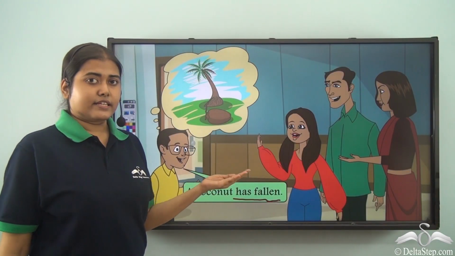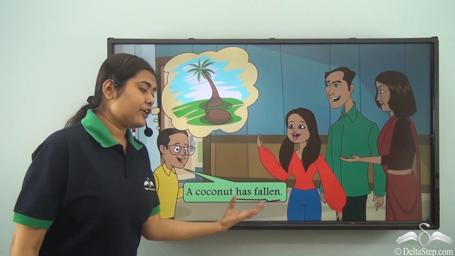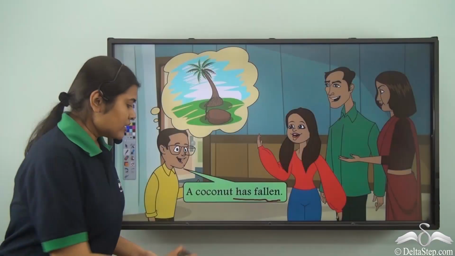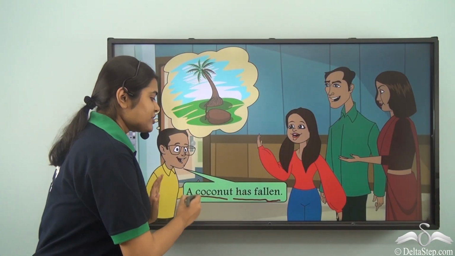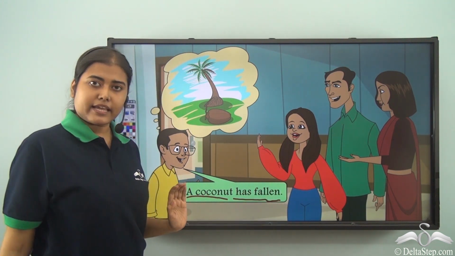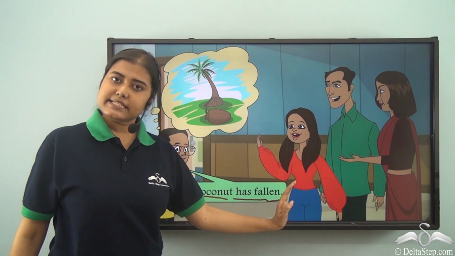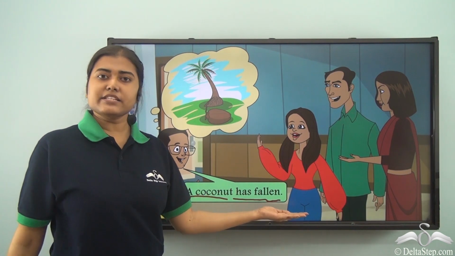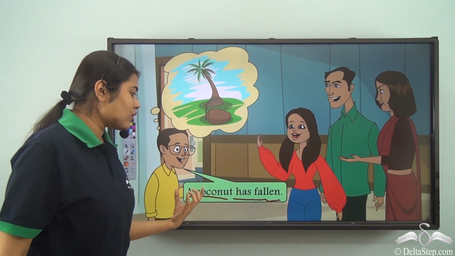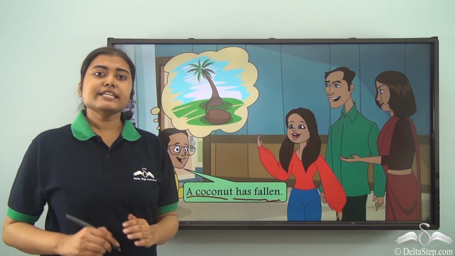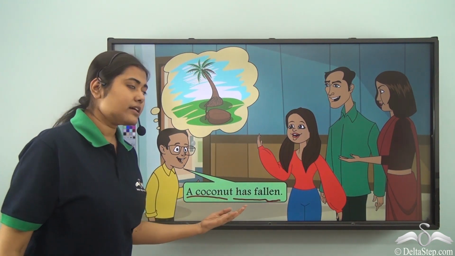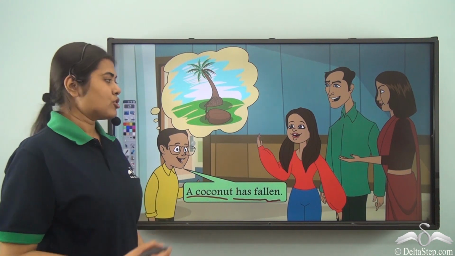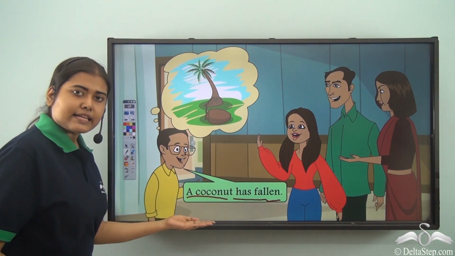So what do we see? We see that a verb is not enough. So this part is also important. Once we have this entire thing, we have a complete sentence with a complete meaning. So when I say a coconut has fallen, I need not guess about what has fallen. So I have a complete sense coming out. So this is a sentence.